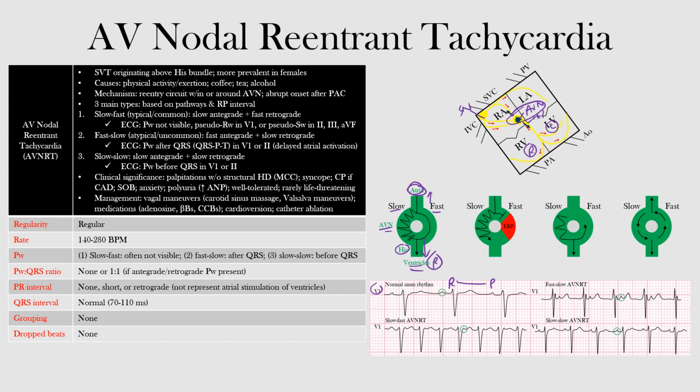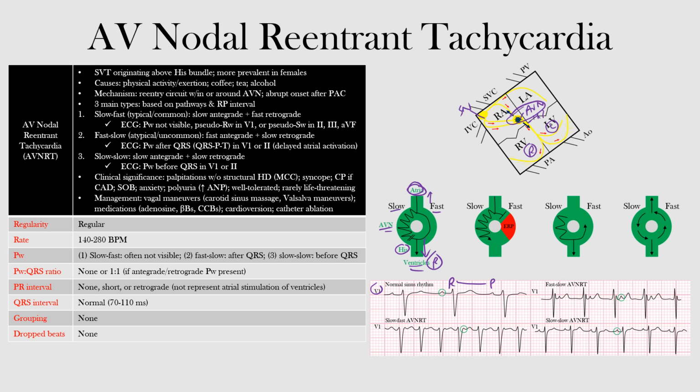So they include the slow-fast AVNRT, which is also termed the common or typical form. Then we have the fast-slow AVNRT, which is also termed the uncommon or atypical form. And lastly, there's the slow-slow AVNRT. Now, these types are all named based on the antegrade-retrograde conduction pathways. In other words, as we go through them, you will see that the first word represents antegrade conduction, okay, going towards the ventricles, and the second word represents retrograde conduction, going back up towards the atria.